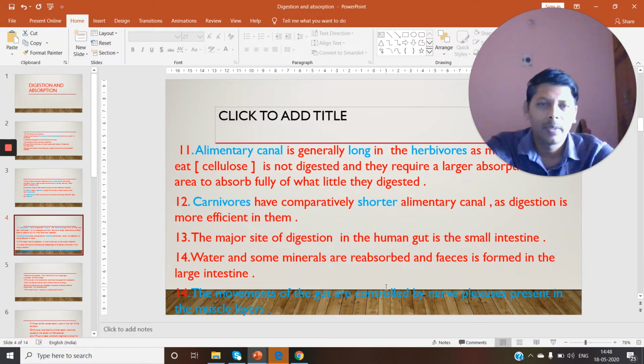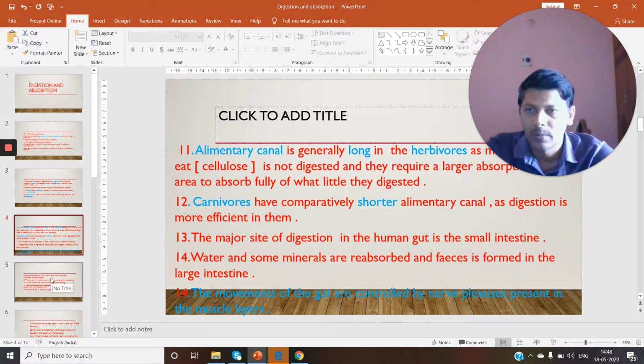The movements of the gut are controlled by nerve plexus. A network of neurons, a network of nerves is called a nerve plexus. These nerve plexus are present in the wall of the alimentary canal. You will be learning about those plexus and those muscle layers present in the wall of the alimentary canal in the coming episodes.